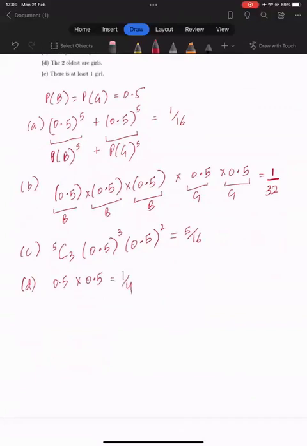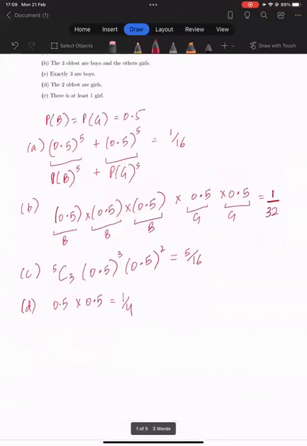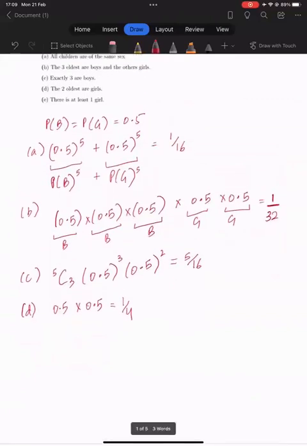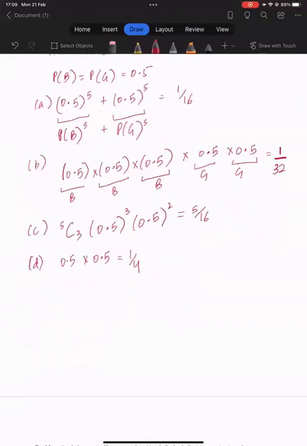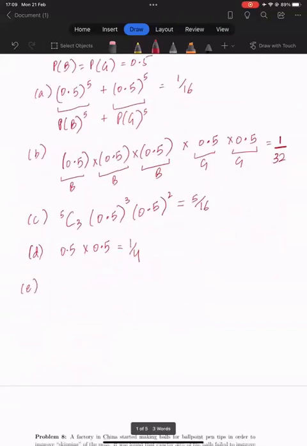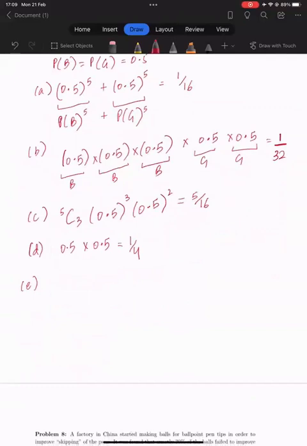Then we have the event that there is at least one girl. That's E. At least one girl means we can subtract the probability of all being boys from the total probability, that is 1. 1 minus the probability that all 5 are boys.